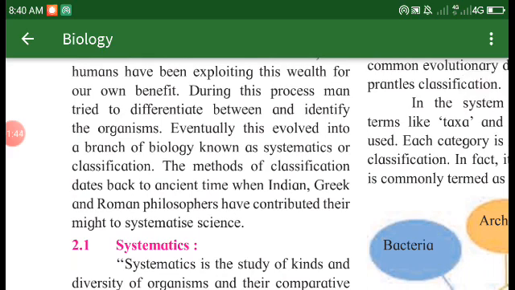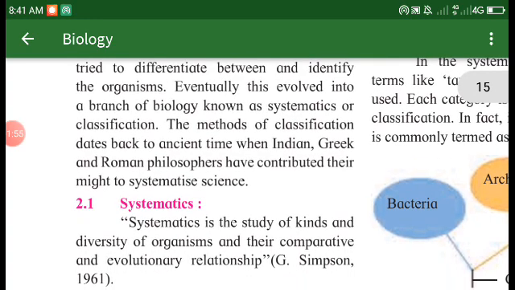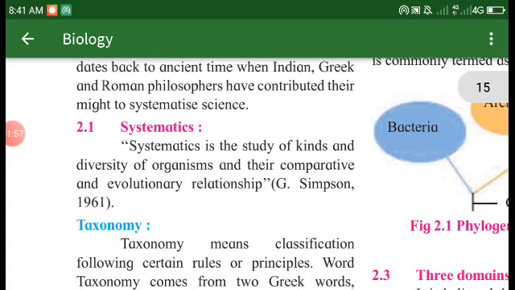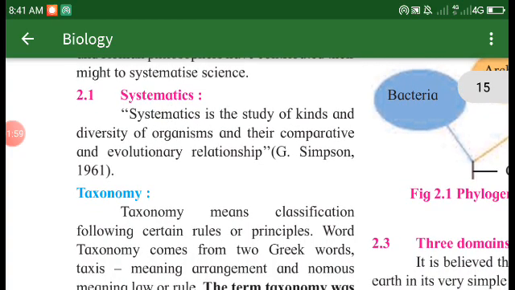This branch dates back to ancient times when Indian, Greek, and Roman philosophers contributed their might to systematize science. What is systematics? Systematics is the study of kinds of diversity of organisms and their comparative and evolutionary relationships.